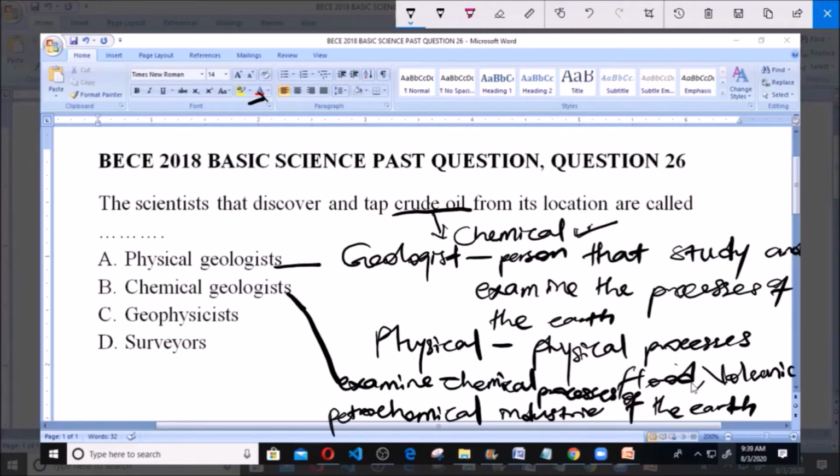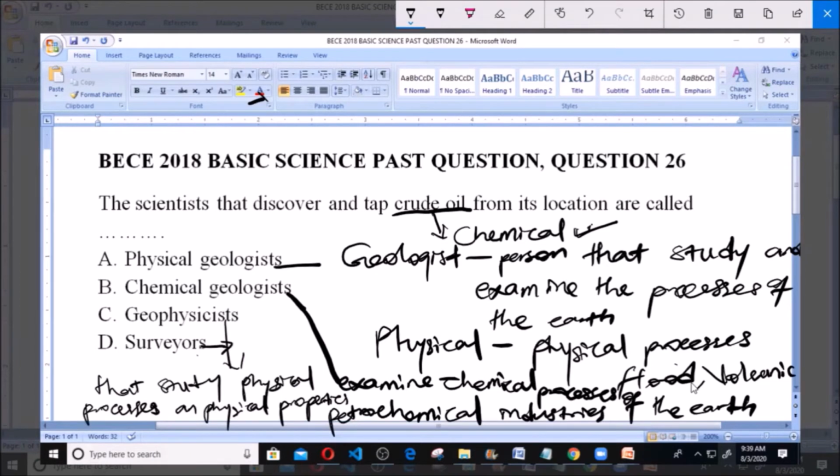Then the surveyor here, surveyors simply refers to those that deal with the measurement of the earth. They take measurements. They deal with measurements, the shape of the earth, the shape of things, the contour of the earth. So that is their job. They deal with measurements.